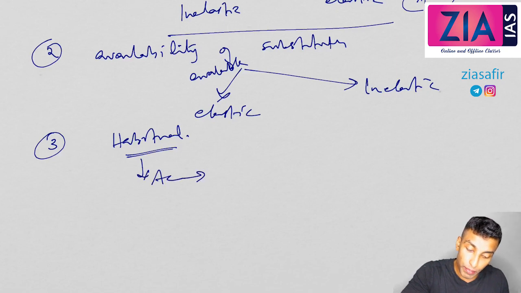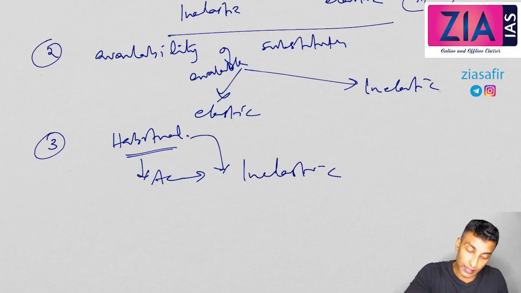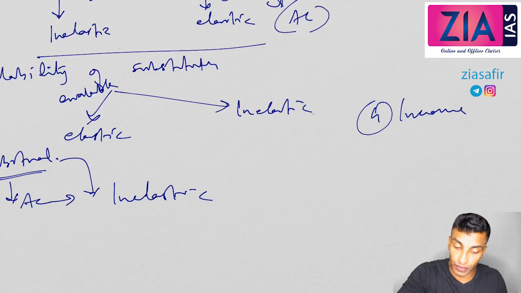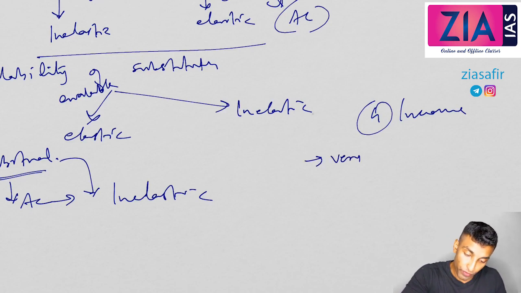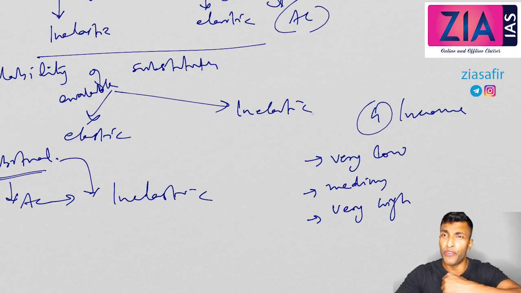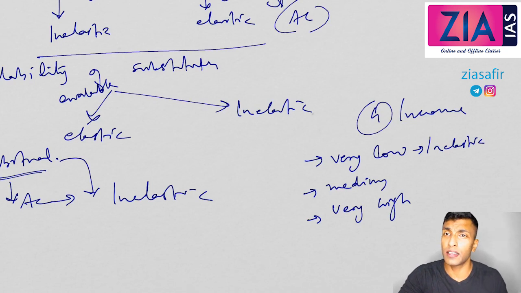So even AC, which is a luxury item, can be inelastic if it is a habitual item. If it is habituated, it is inelastic. You don't have a choice. Then what about income? For income I'll divide into 3 categories: poor people with very low income, then medium income, then very high income. Very low income people's demand is inelastic. The reason is they might be spending that very low income, let's say 2,000 or 3,000, on food items. They don't buy too many luxury items. So their demand is always inelastic.